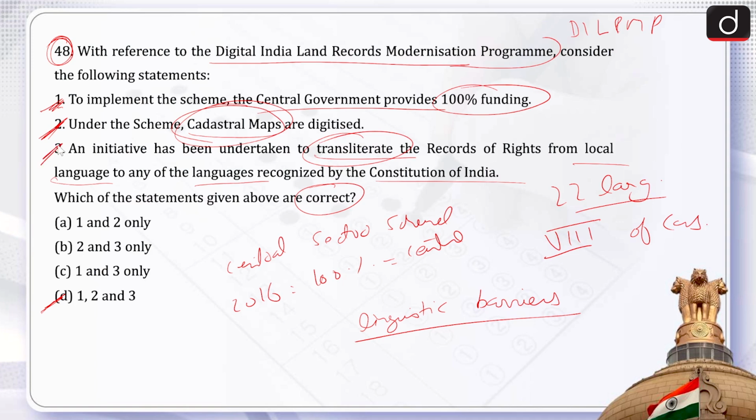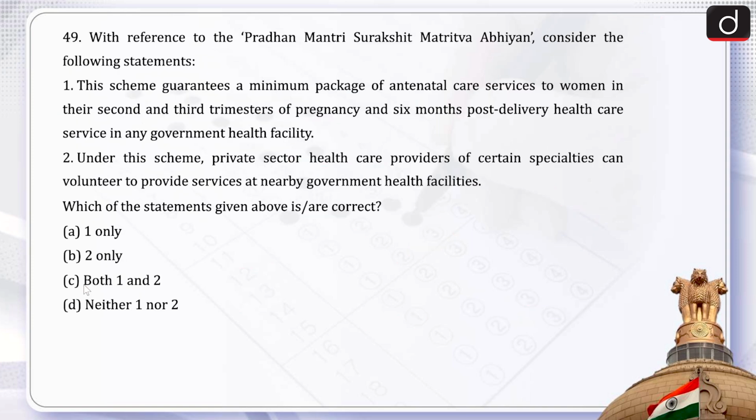Therefore, statement 3 also becomes correct, and the correct answer of this question is option D, that is 1, 2 and 3.